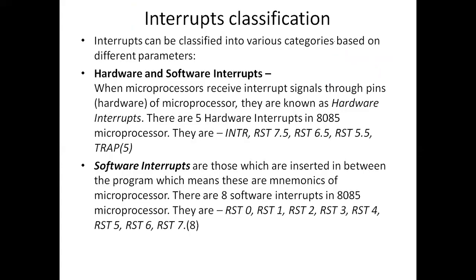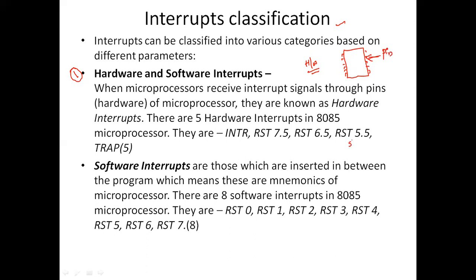So here we are going to have the classification of interrupts. The first classification of interrupts are hardware interrupts and the software interrupts. Coming to the hardware interrupts, like you are going to have the pin. Microprocessor is nothing but pin which is going to have pins, right? We are going to insert that microprocessor in the allocated slot. So hardware interrupts, when microprocessor receives an interrupt signal through these pins, we call it as an hardware interrupts. Through the pins, if it receives a signal, we call it as a hardware interrupts.